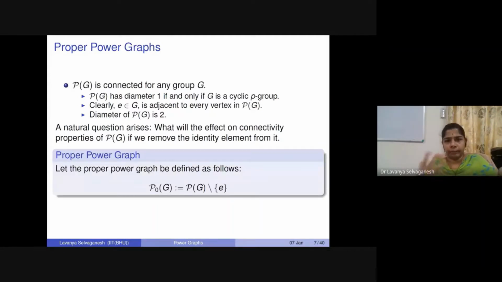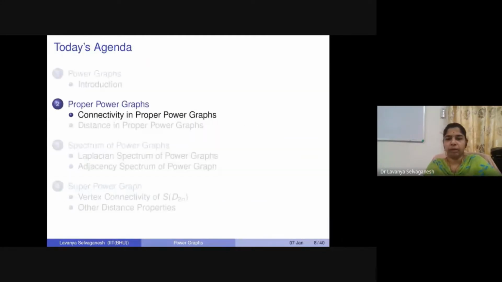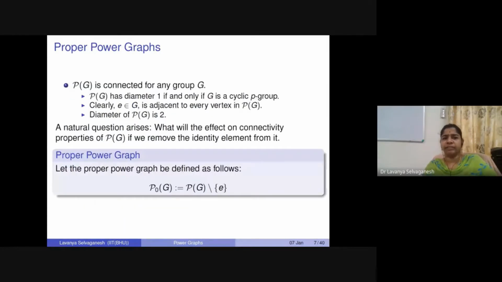Okay, so to deal with this, we'll introduce this graph, which we'll call the proper power graph, which is nothing but the power graph with the identity element deleted. So you just delete the identity element and remove all the edges incident on identity. Whatever remaining graph we have, that is what we will denote by P_0(G), or the proper power graph.